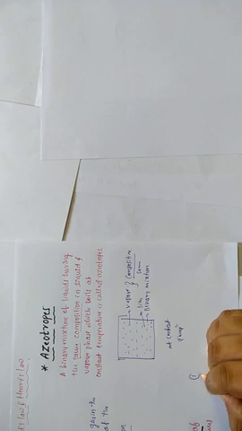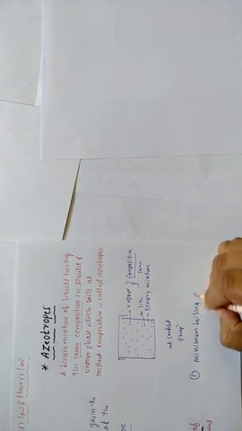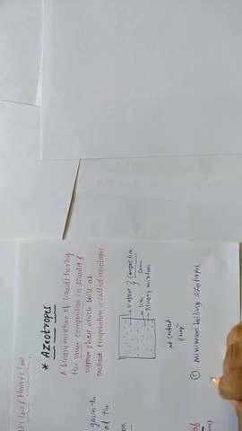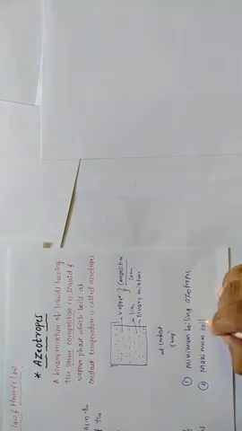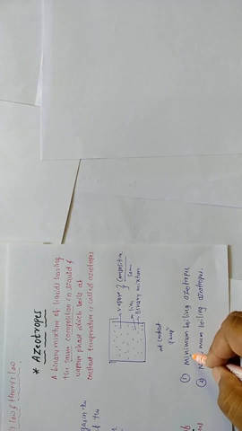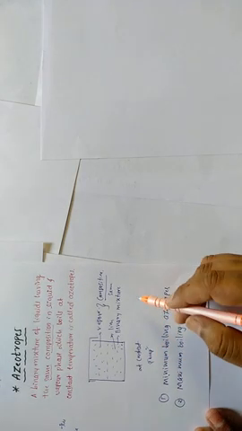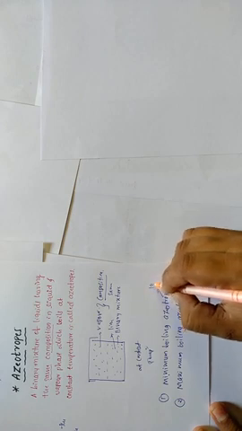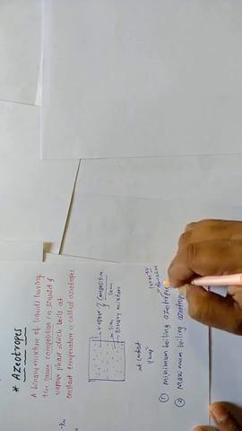And here azeotropes are of two types. One is minimum boiling azeotropes, another one is maximum boiling azeotropes. Students, minimum boiling azeotropes are formed by solutions which show a large positive deviation from Raoult's law.